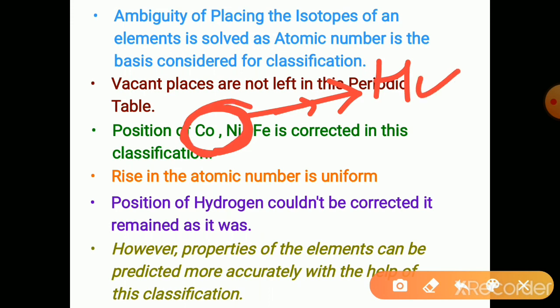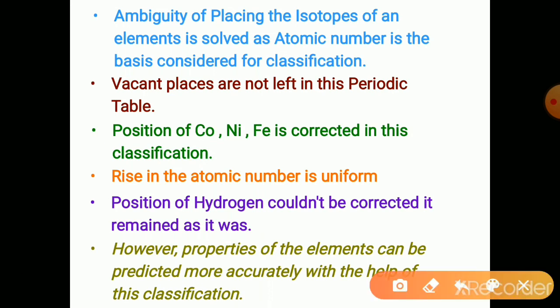hydrogen because he had considered the atomic weight, or atomic mass, for the classification. So here atomic number is considered as the basis for the classification. That is why the position of cobalt, nickel and iron is corrected in this classification. So this is one more importance.